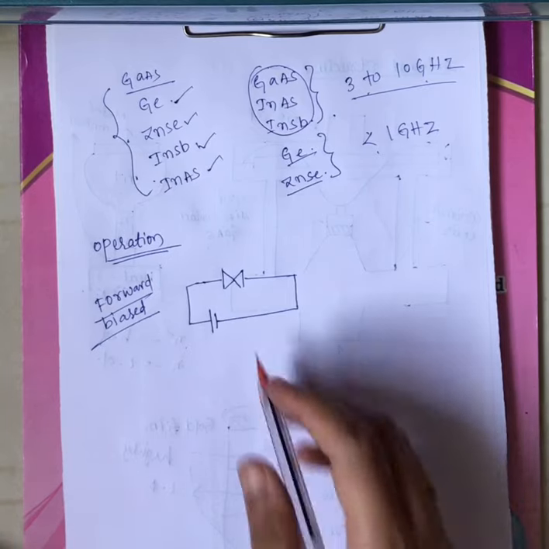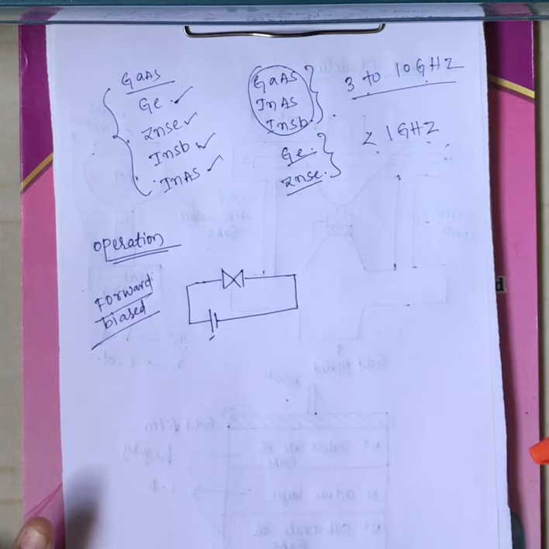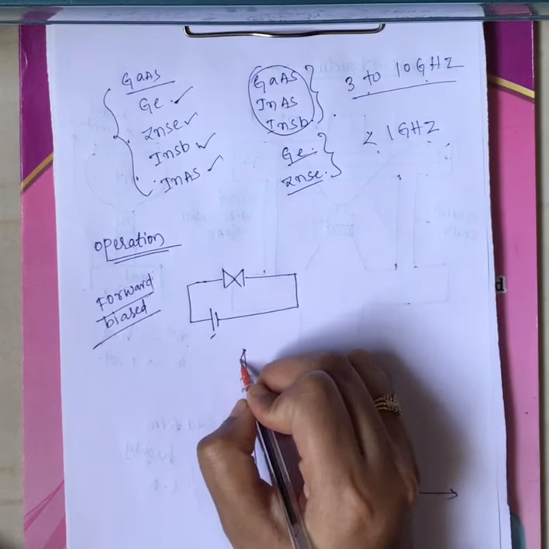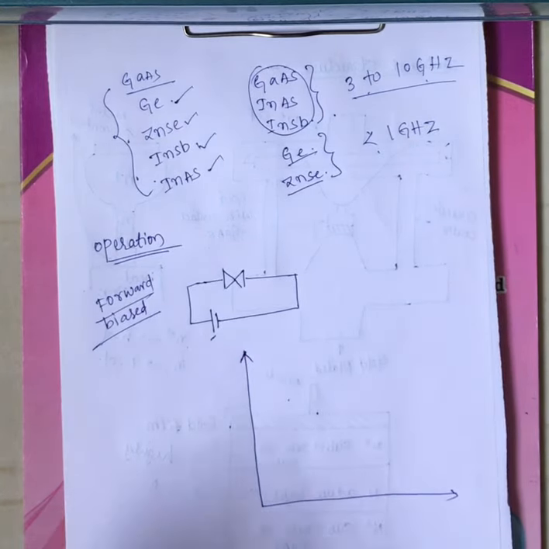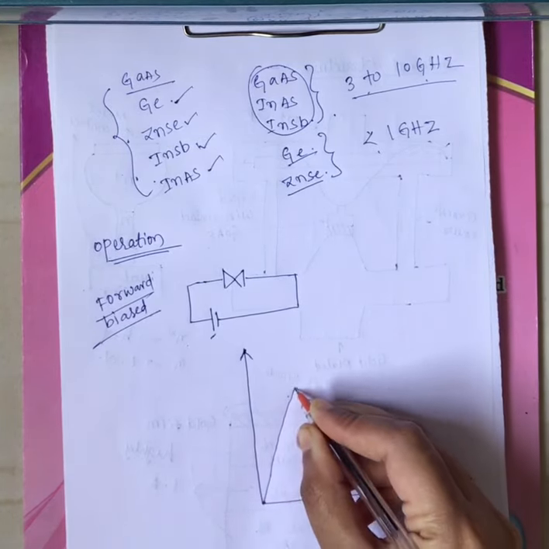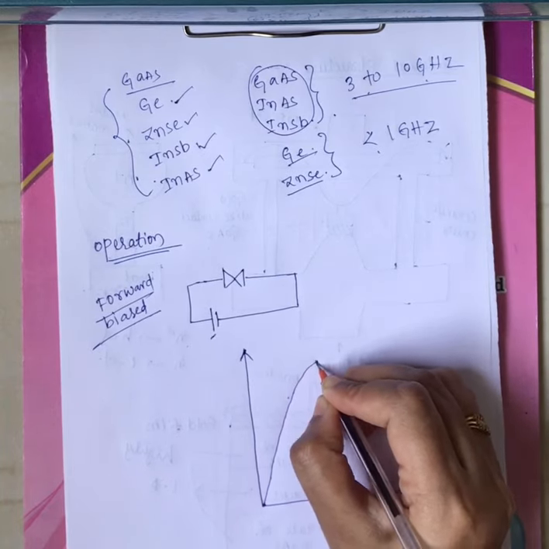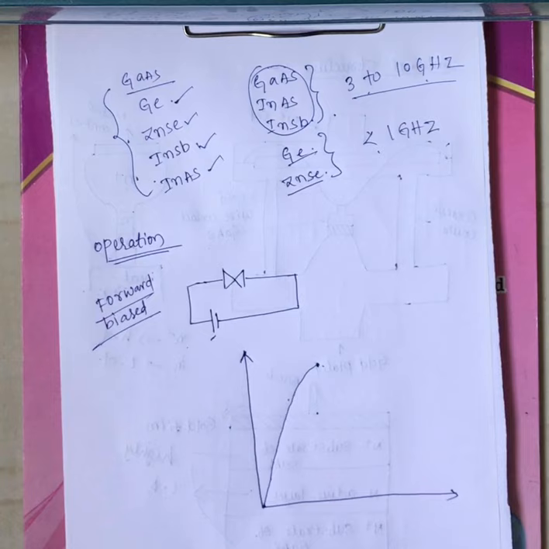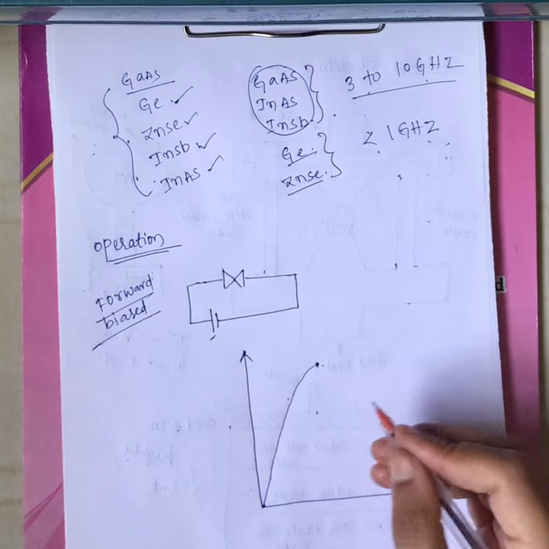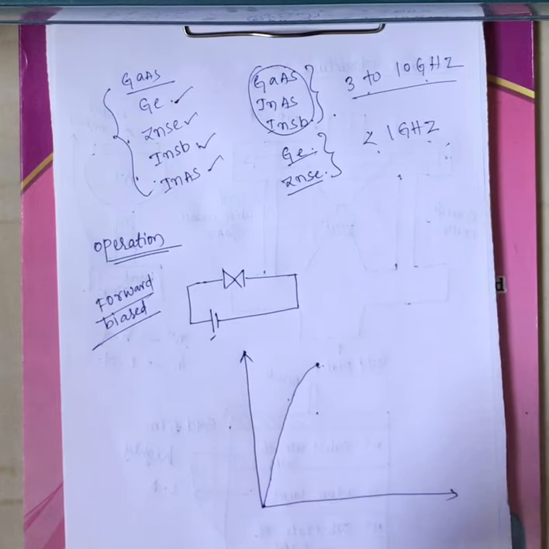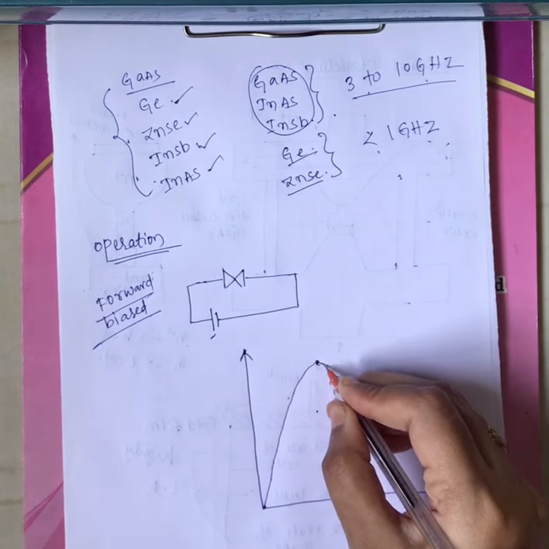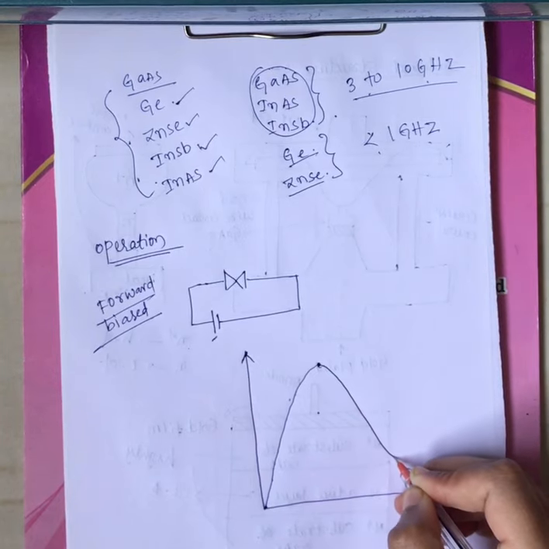Initially, if we increase the voltage, what happens? The current increases. As we increase the voltage, the current increases linearly up to the peak point. After this peak point, if we further increase the voltage, the current starts decreasing up to the valley point.